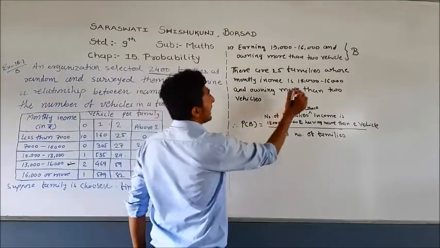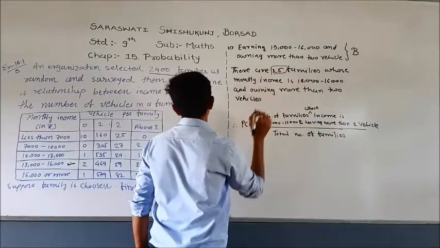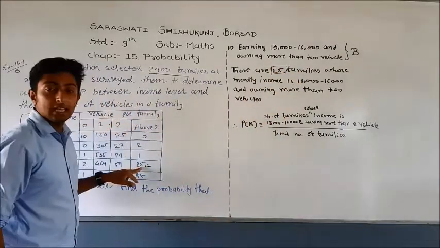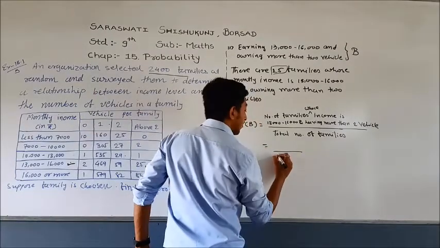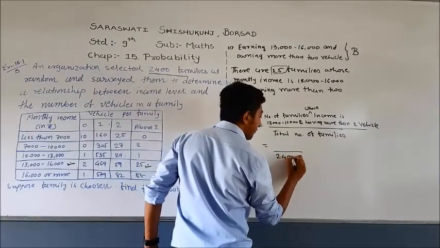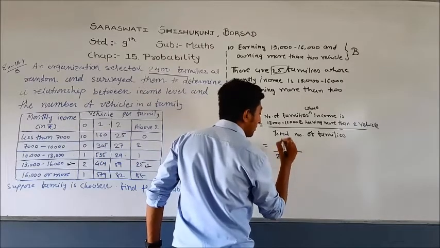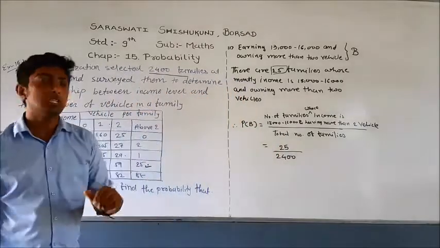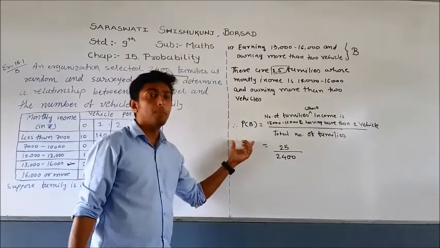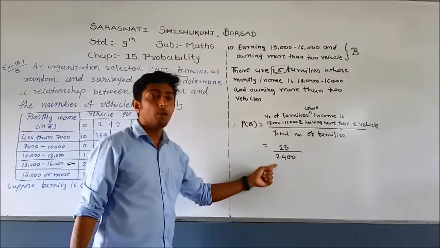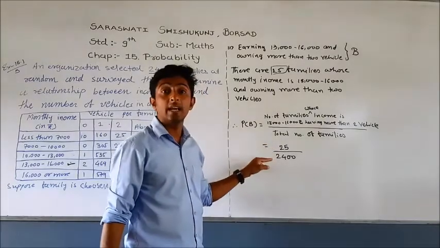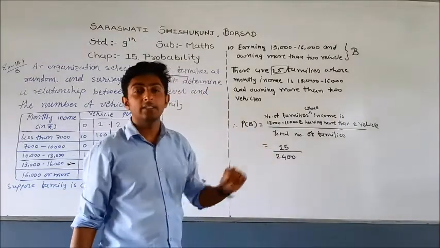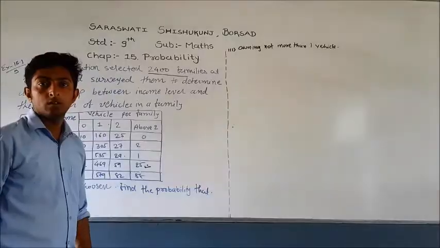Here we know that there are 25 families, as you can see in the given table. The denominator is the same: total families 2,400, and the numerator is 25. So this is our second answer: probability of B equals 25 by 2,400. You can see that the numerator is always less than the denominator.